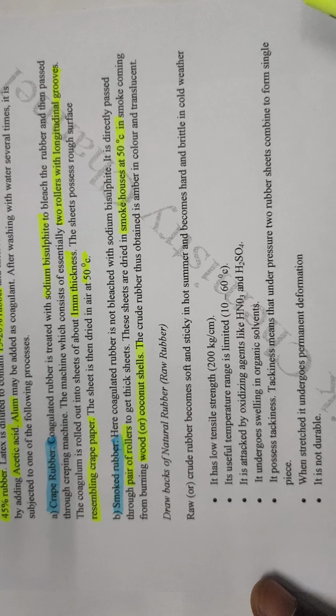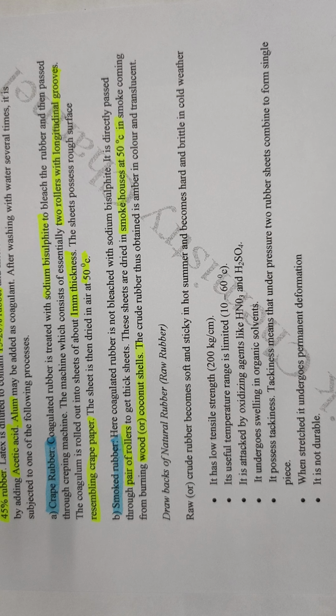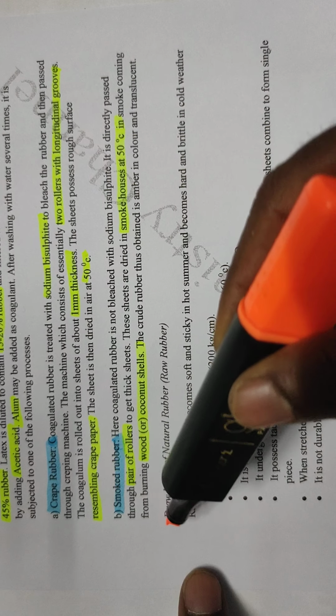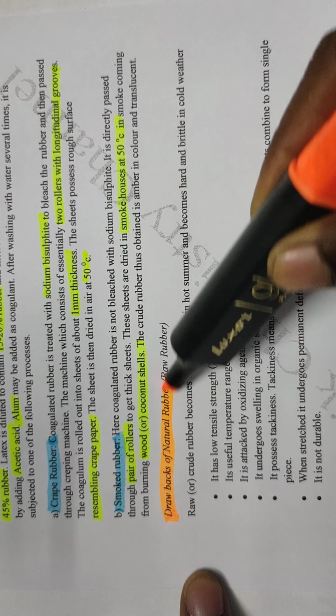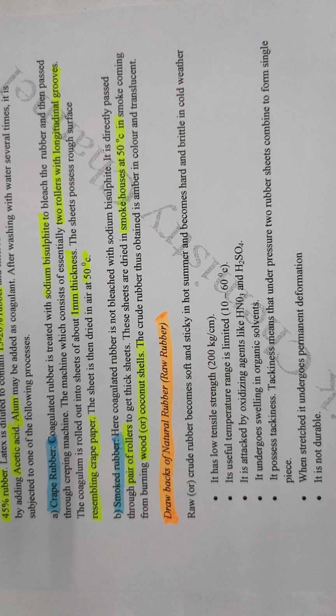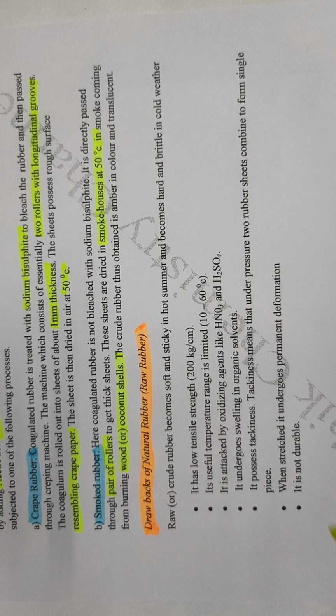But after this processing, natural rubber has some drawbacks. What are the drawbacks of natural rubber and how can they be overcome?